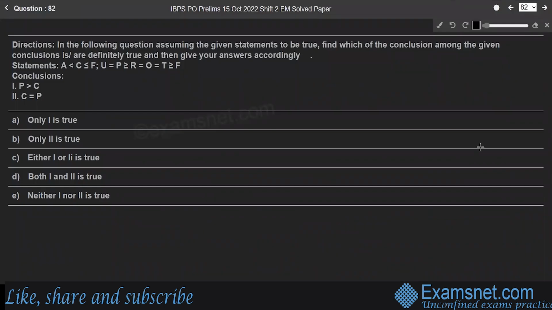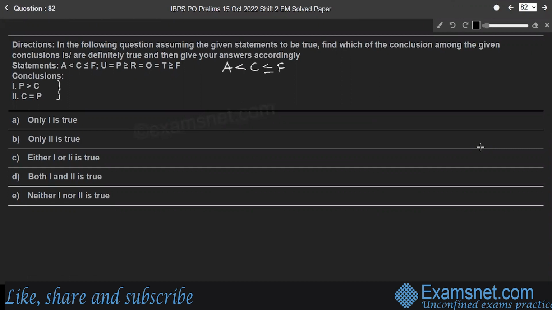Question 82. In the following question, assuming the given statements to be true, find which of the conclusions among the given conclusions is or are definitely true and then give your answers accordingly. So here is the statement. It has two parts. In the first part, A less than C, C less than or equal to F. Before going to the statement part, look at the conclusions.